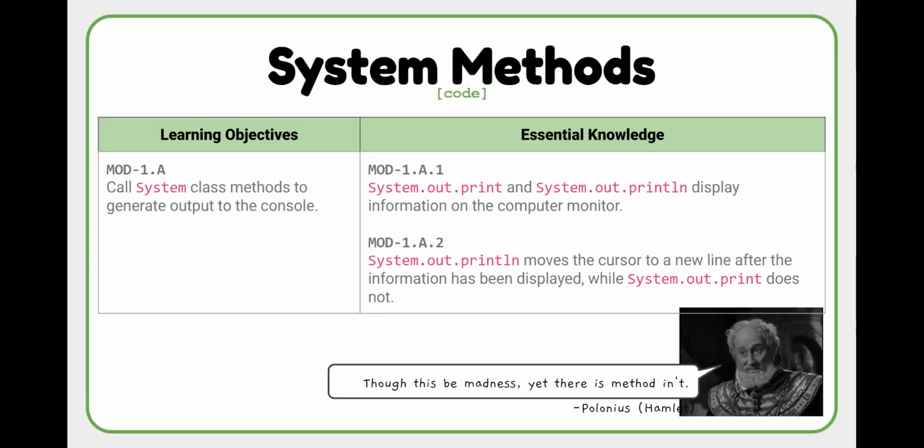That's going to move us into our next topic, which is system methods. This is where we will cover one of our learning objectives: call system class methods to generate output to the console. Now you'll see this learning objective has some essential knowledge tied to it. I will point out where in this section that essential knowledge applies.